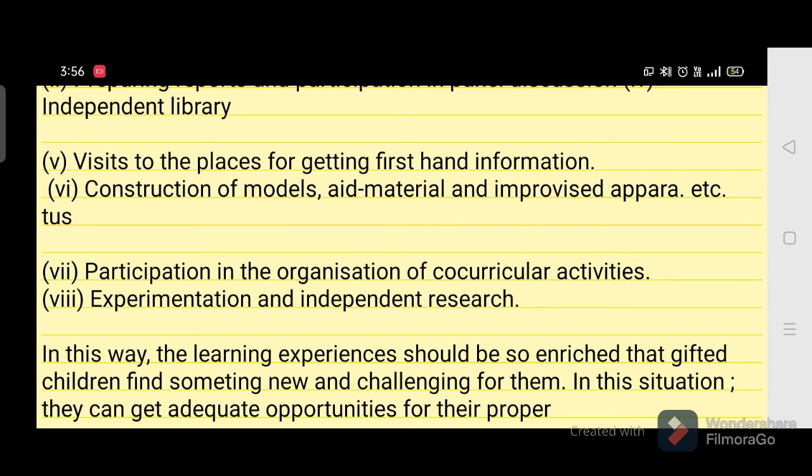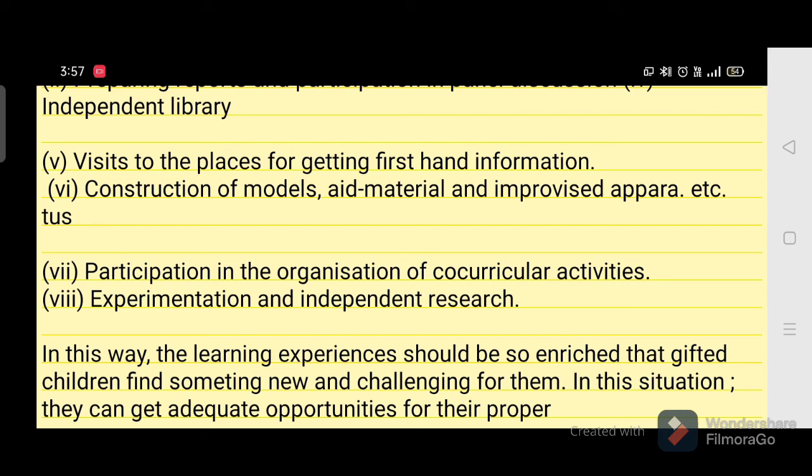improve still. And the next point is experimentation and independent research, and this is the most important thing. You can make your children experiment in various topics, especially in the field of science. You can make them observe the nature.